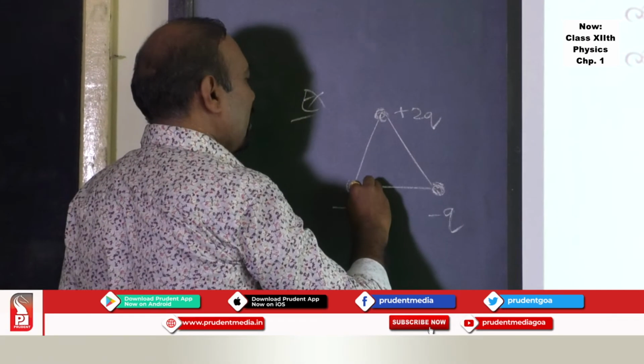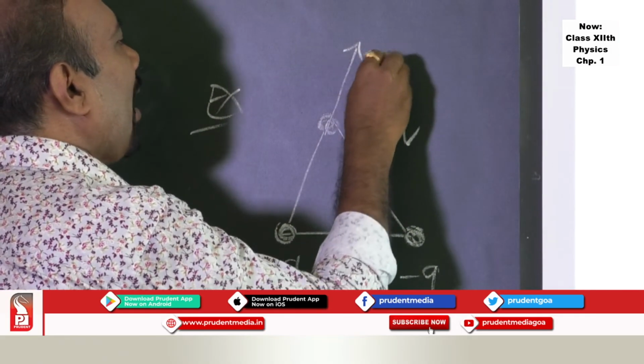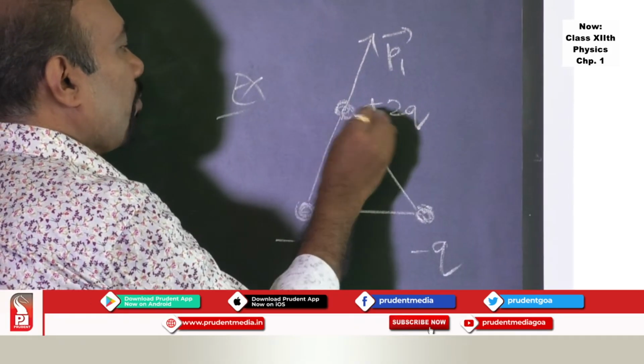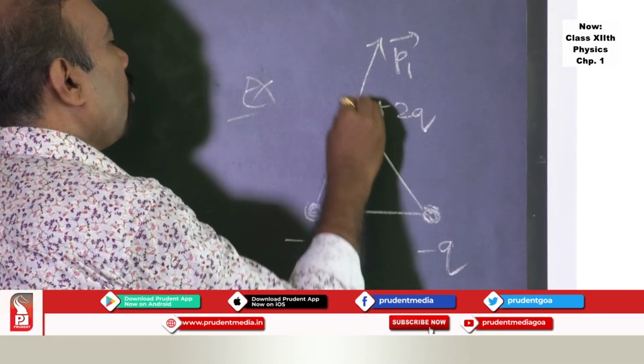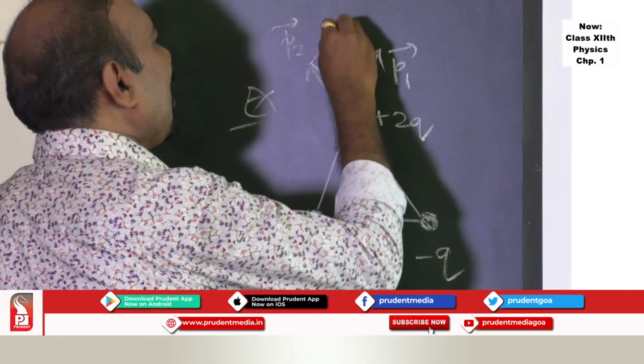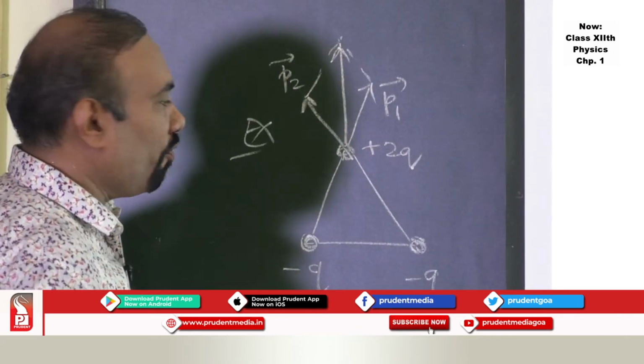So this minus q and the positive charge will form one dipole moment. This particular charge and another charge, half of the charge of this, will form another dipole moment, and one can find the net dipole moment by using the law of parallelogram of vectors.